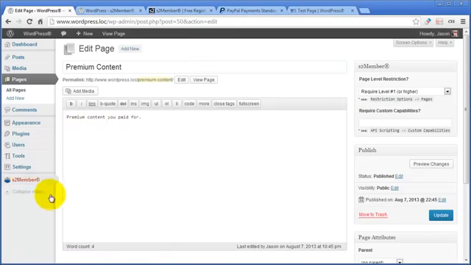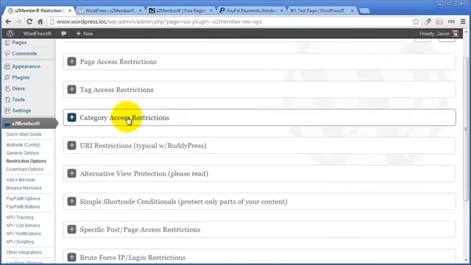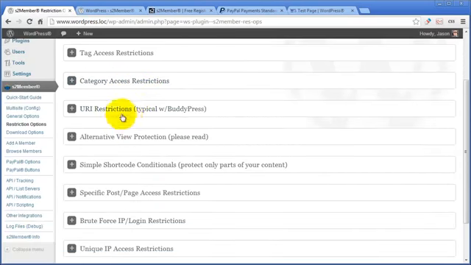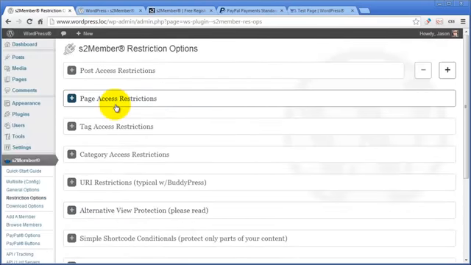The easy way and maybe the more sophisticated way, if you really want to get in and look at things with a lot more control. Developers, sometimes if you have whole categories you want to protect, if you want to protect things by tag name, there's a lot of control here. If you're running BuddyPress, you can do URI restrictions. So that's S2Member in a nutshell, the quickest way to get started.